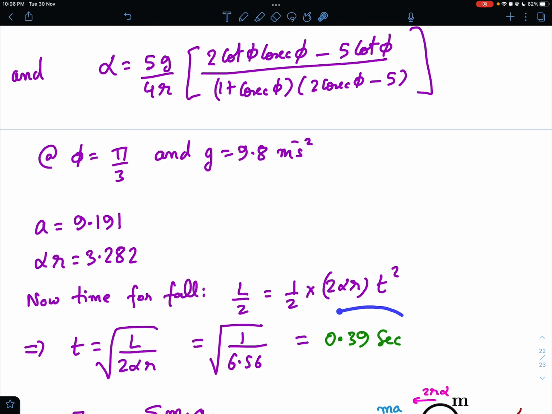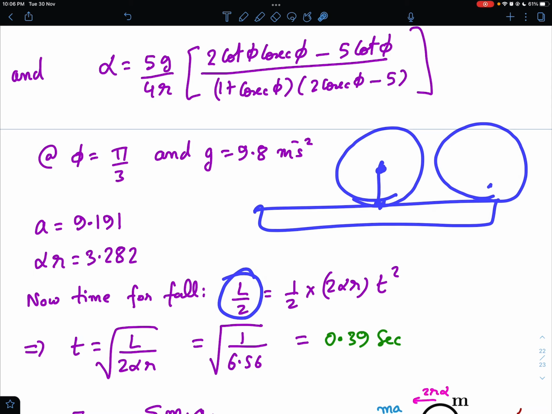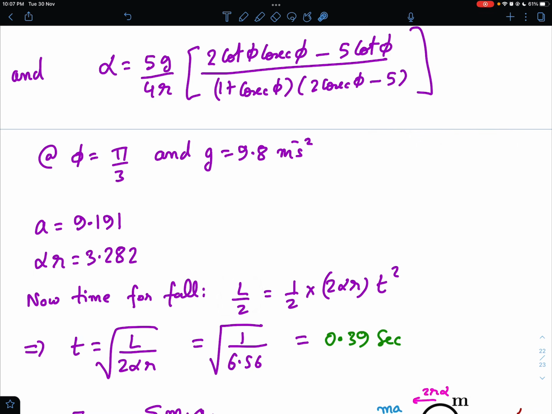That means while calculating the answer, instead of taking L by 2, they have taken L. That would have been the answer if the arrangement started from the beginning of the cart, but the question clearly says that the arrangement started from the middle of the cart, so this should have been L by 2 instead of L. So that's the mistake in the book answer. Instead of 0.55, this should be 0.39 seconds.